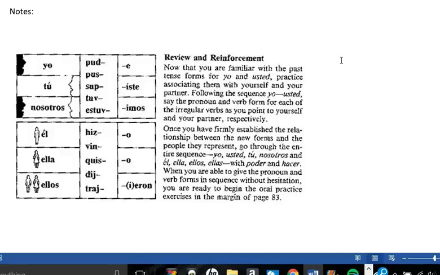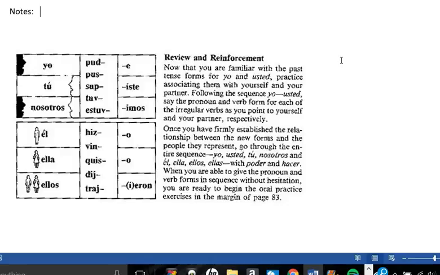Now that you're familiar with the past tense forms for yo and usted, practice associating them with yourself and a partner. Following the sequence yo, usted, say the pronoun and verb form for each of the irregular verbs as you point to yourself and then to your partner, respectively. Once you have firmly established the relationship between the new forms and the people they represent, go through the entire sequence. Yo, usted, tú, nosotros, él, ella, ellos, ellas. Do it with poder and hacer.